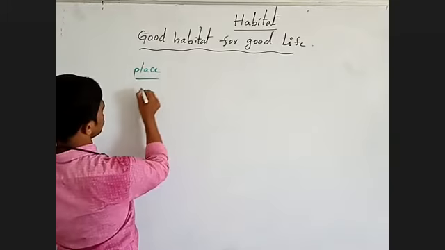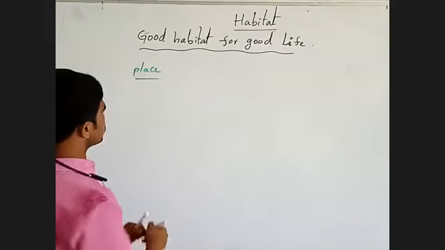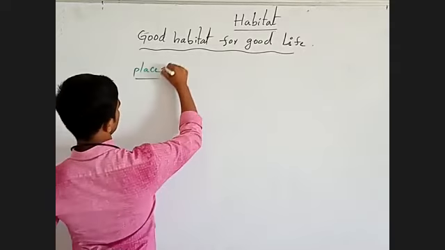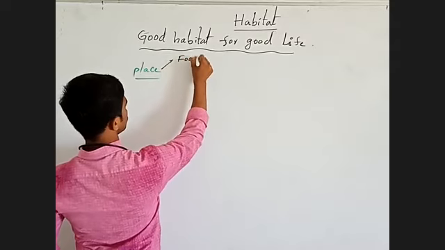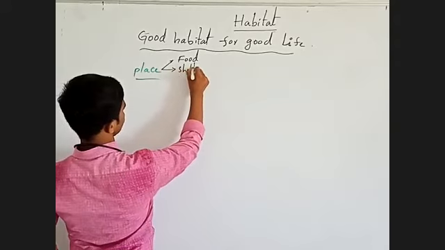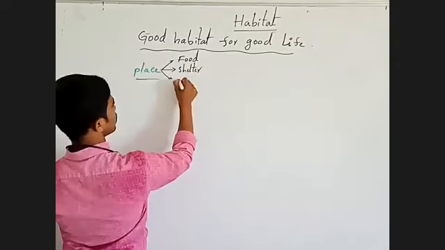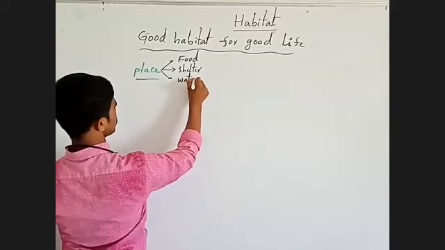That place is called habitat. Here all needs means, for example, food material, shelter, water, and other needs.